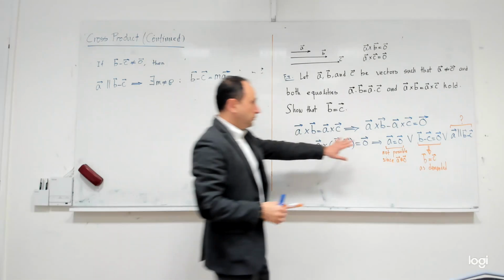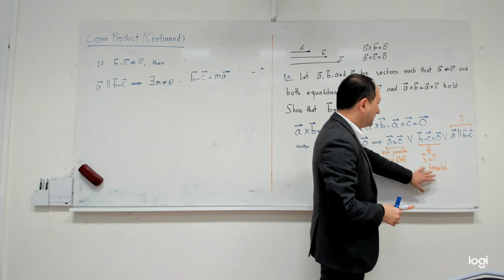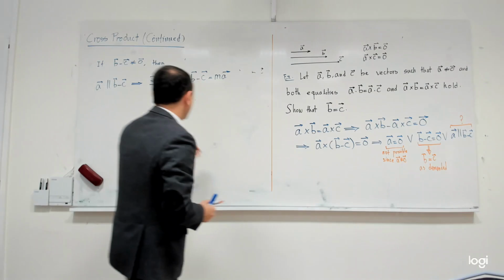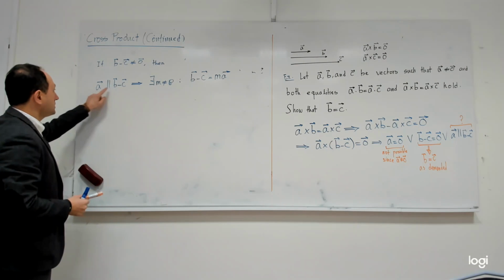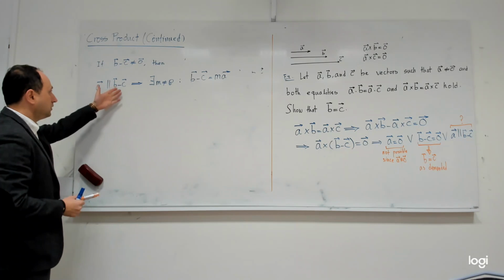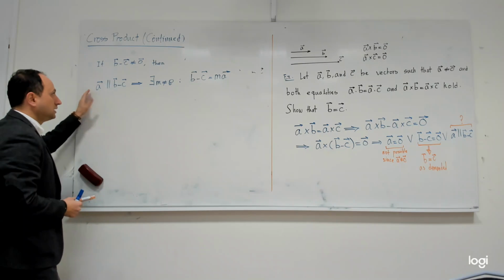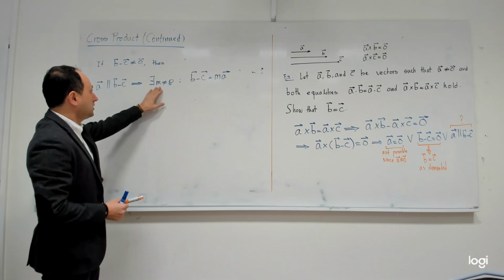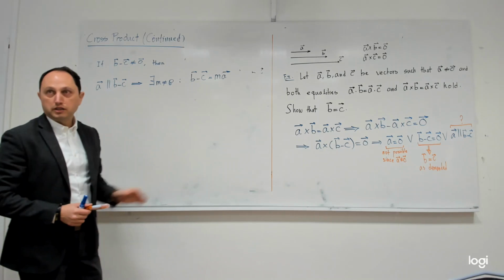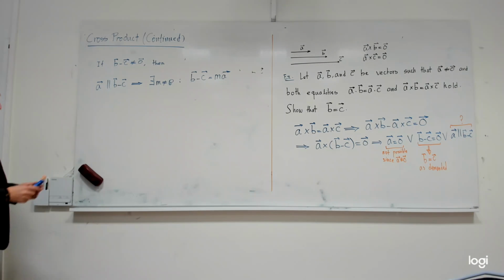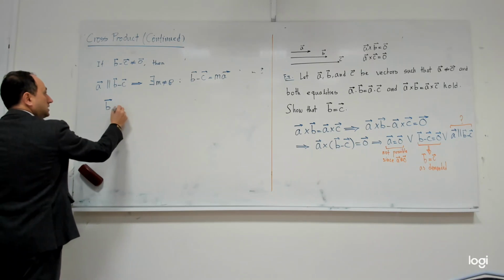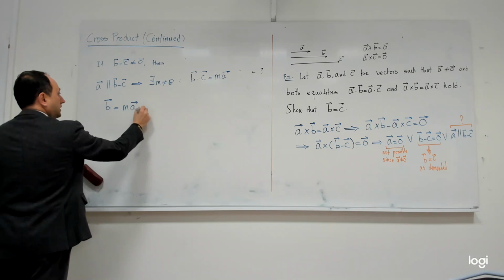If this is zero, I am done. If this is not zero, then the third scenario will happen, and it means that I have two non-zero vectors that are parallel. So one of them is a multiple of the other one. So for example, there exists a non-zero number m, so that when I multiply it by A, it becomes B minus C. Is that right? Okay, now from here, I can conclude that B is equal to mA plus vector C, yes?